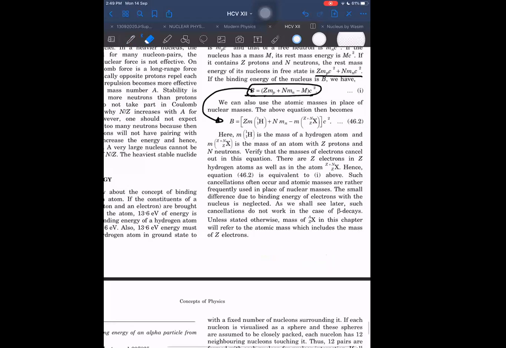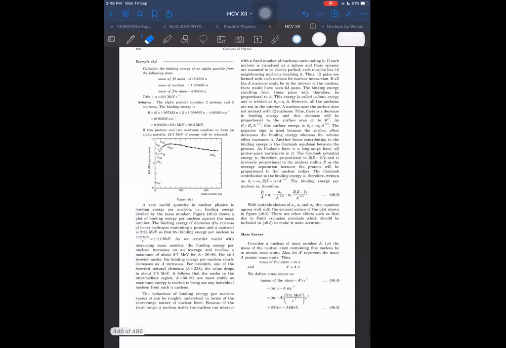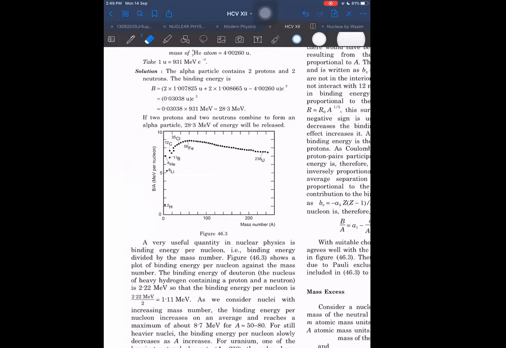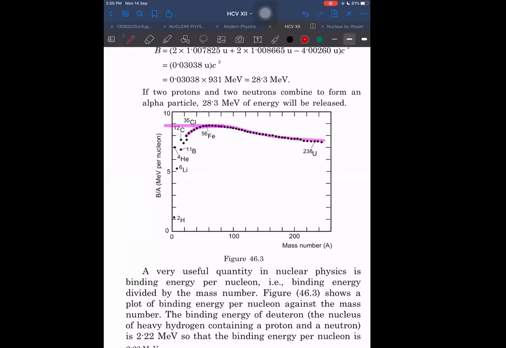This was the graph which I wanted to say, and I don't remember all of it. I remember only this part, and you should also focus only on this part. I know that it goes up to some mega electron volts, of the order of 8 mega electron volts.